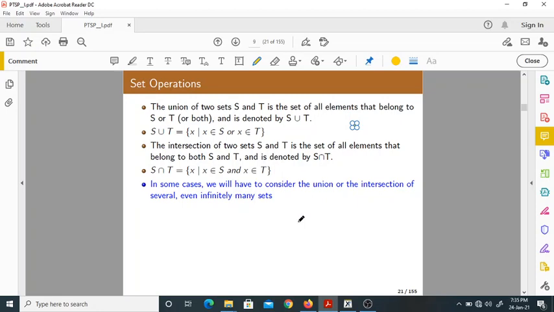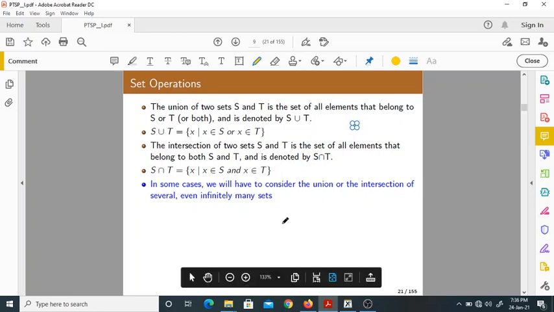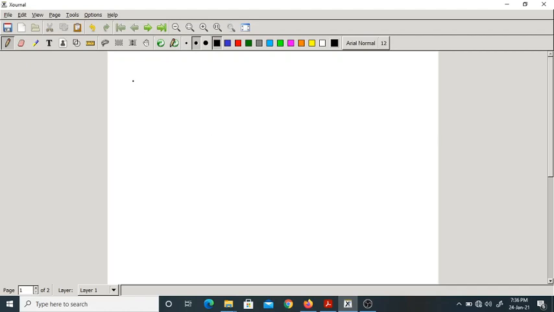Okay. So in some cases we will have to consider the union or intersection of infinitely many sets. Anyway, this is quite a simple thing. Suppose we have more than two sets, something like S1 intersection S2 intersection S3. So this is the intersection of three sets.